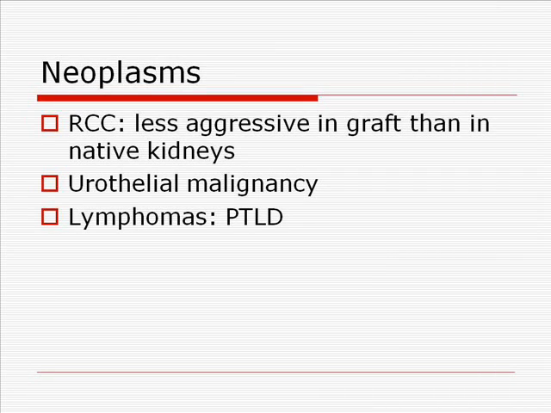Transplant recipients have a 100 times increased risk of neoplasms due to prolonged immunosuppression. They have a 6% incidence overall, and they're usually skin cancers and lymphomas. And they can also be urothelial malignancies or renal cell carcinomas.